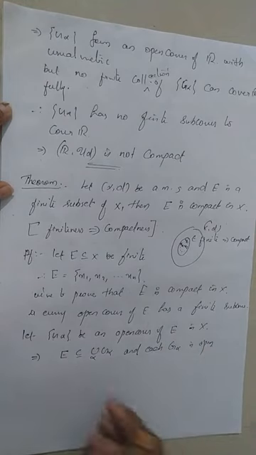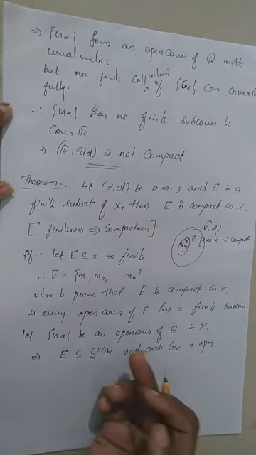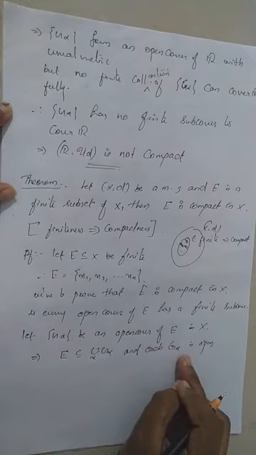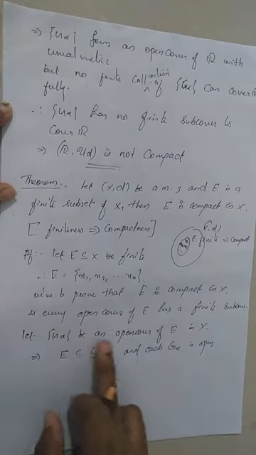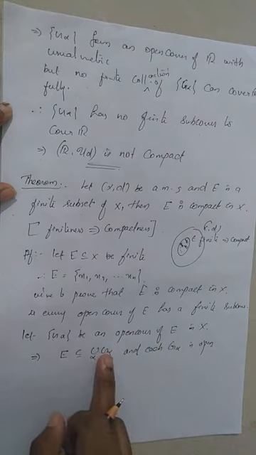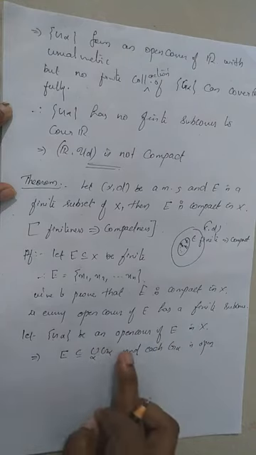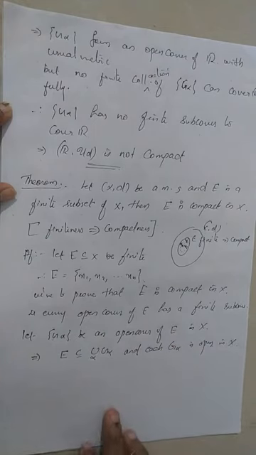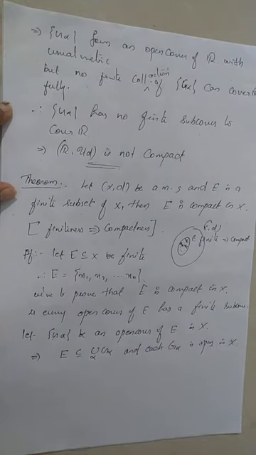Cover means their union will contain the set. Open cover means each element in this collection will be open. Okay. So, G alpha is an open cover means E is contained in their union and each element G alpha is open in capital X, since capital X is the whole metric space.